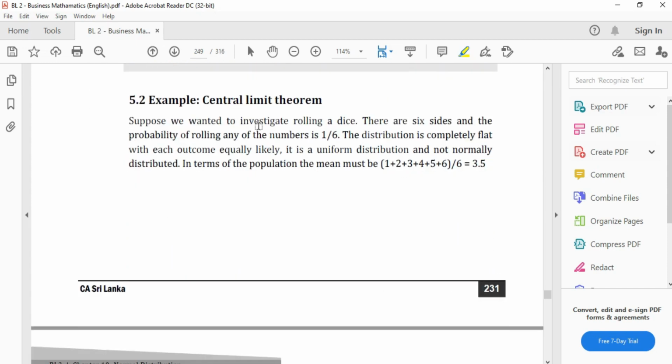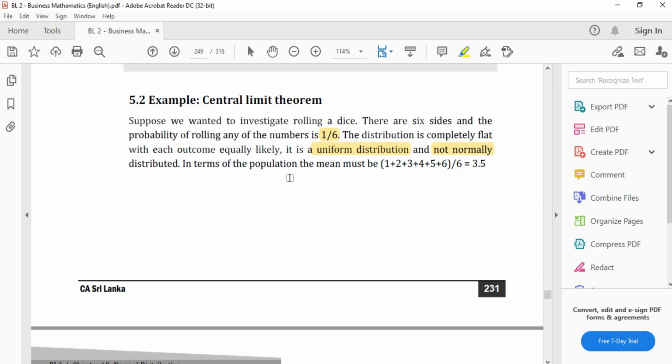Example, think of rolling a dice. The probability of having any one of the numbers is 1 over 6, because you can get one number out of 6 chances. And therefore, this is a uniform distribution and not normal, because the outcomes are equally likely.